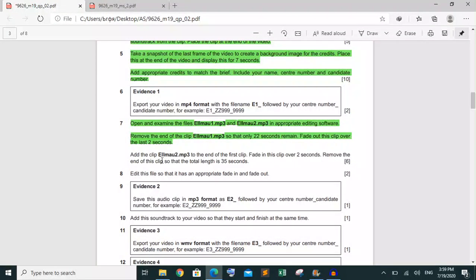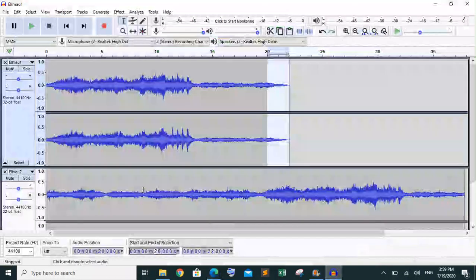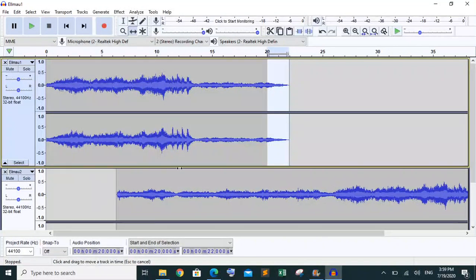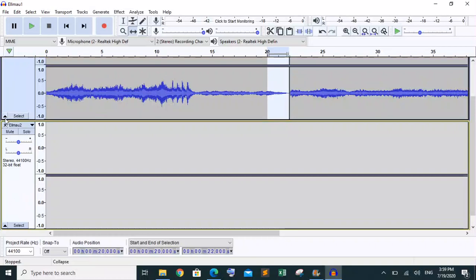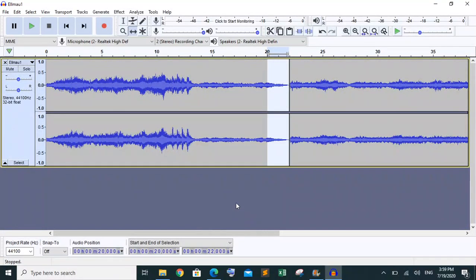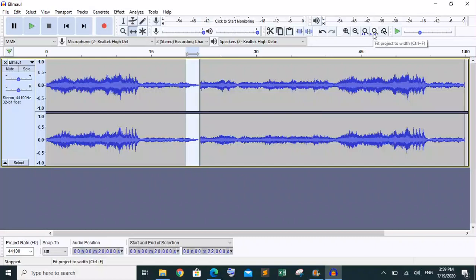Then he's saying to add this clip to the end of the clip and fade in over the 2 seconds. So I'm going to add this clip to this one. For that purpose I'm going to use this time shift tool. Click this one and add this clip at the end of this video clip. So this one is done. You can see what I have to do: fade it in from 22 seconds for 2 seconds.